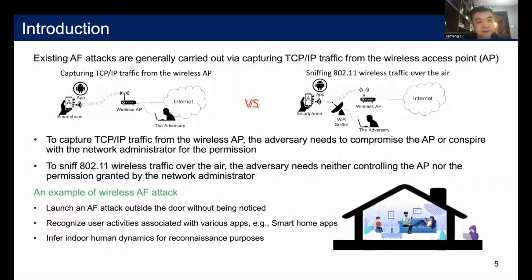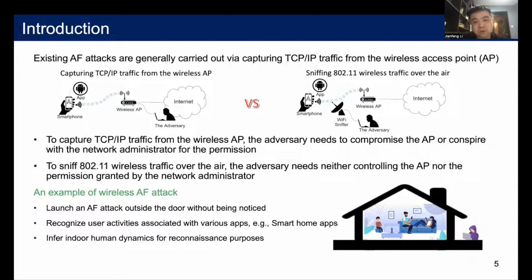Existing AF attacks are generally conducted by capturing TCP/IP traffic from the wireless AP. Their practicality is limited because the adversary needs to compromise the AP or conspire with the network administrator. On the contrary, Wi-Fi sniffing enables the adversary to passively sniff 802.11 wireless traffic over the air. He neither controls the AP nor needs permission granted by the administrator.